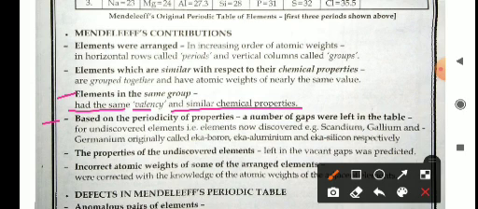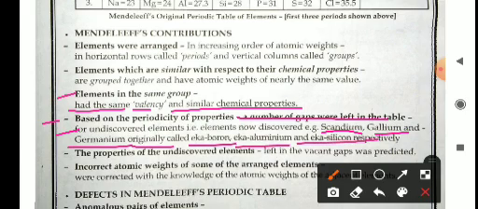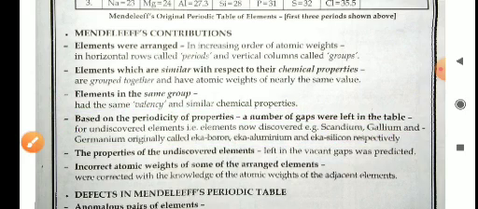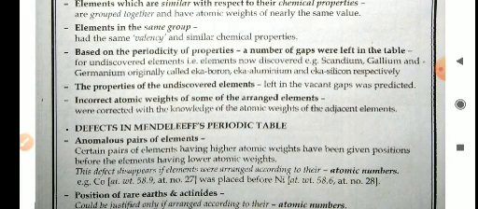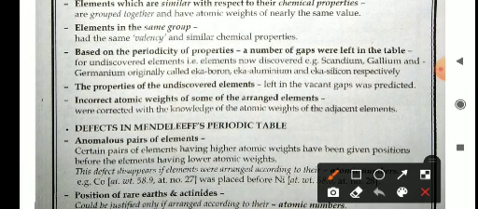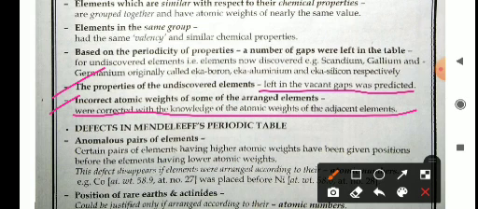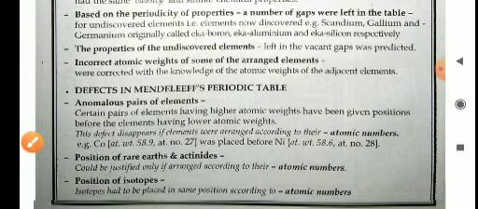Based on the periodicity of the properties, a number of gaps were left in the table for undiscovered elements, that is, elements not yet discovered. Example, scandium, gallium and germanium, originally called Eka-boron, Eka-aluminium and Eka-silicon. These elements were discovered later, and they were placed at the places which were left by the scientist Mendeleev. So the properties of the undiscovered elements left in the vacant gaps were predicted correctly. Atomic weights of some of the elements were corrected with the knowledge of the atomic weights of the adjacent elements. So these are the characteristics of the periodic table.